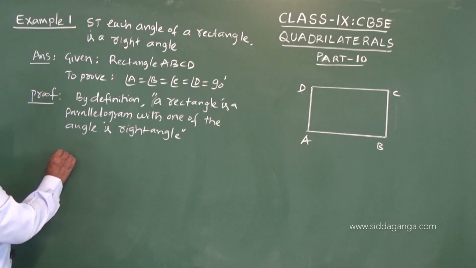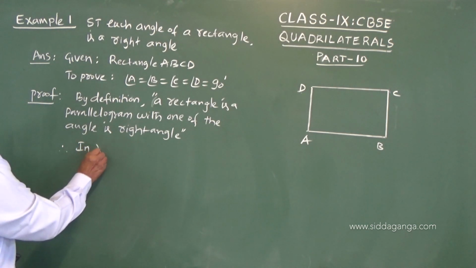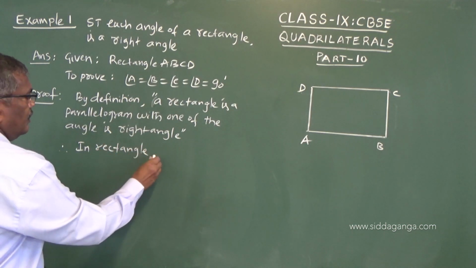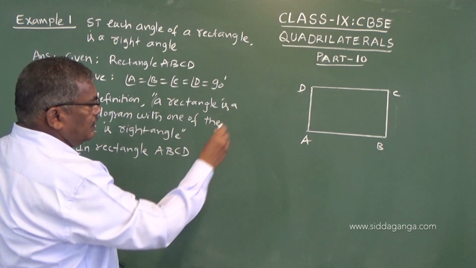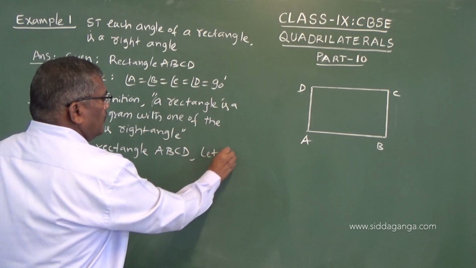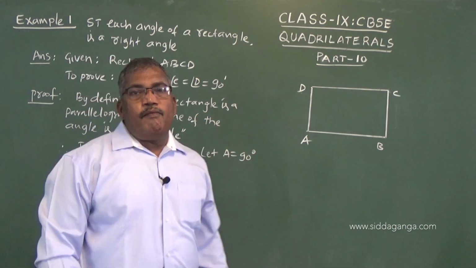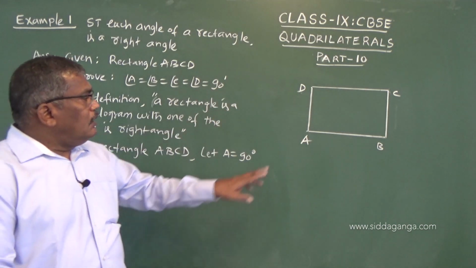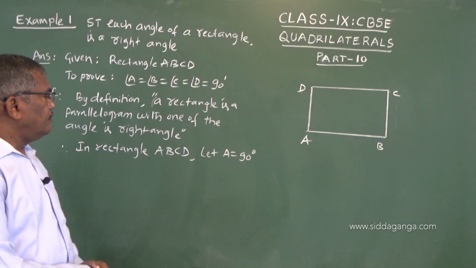So therefore in rectangle ABCD, by definition let angle A equal 90 degrees. So all this is given. Now we have to prove the remaining are also 90 degrees.